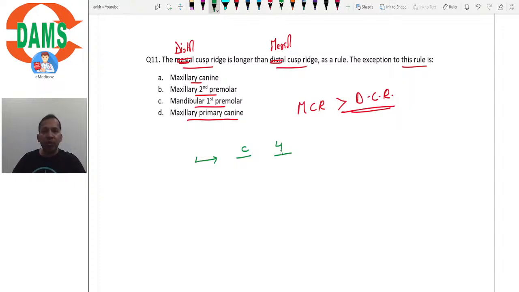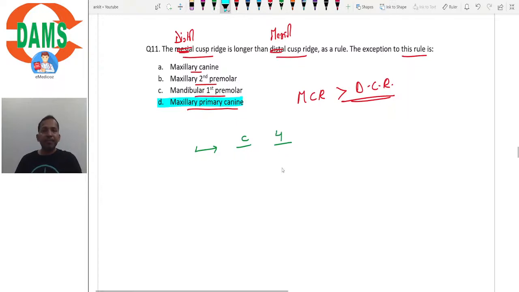So these are the only two teeth where the mesial cusp ridge is longer than the distal cusp ridge. So maxillary primary canine is the answer here, right? Is it clear? The distal cusp ridge is longer than the mesial cusp ridge and that is the rule. So the exception to this rule is maxillary primary canine or maxillary first premolar.